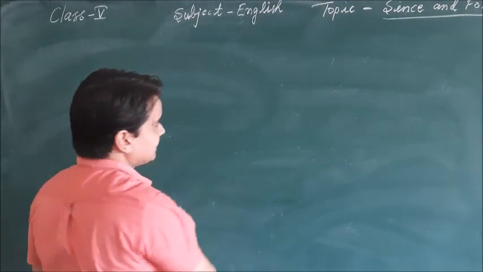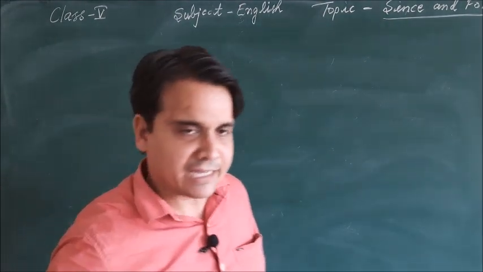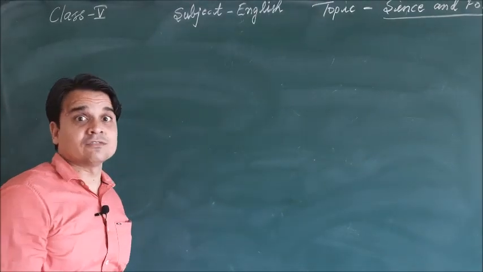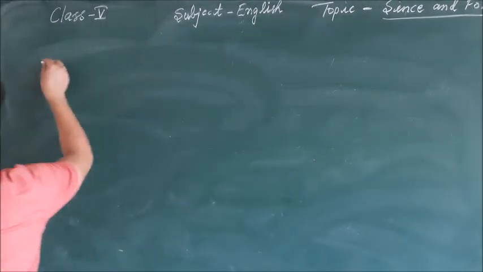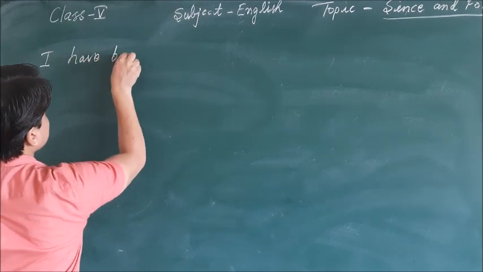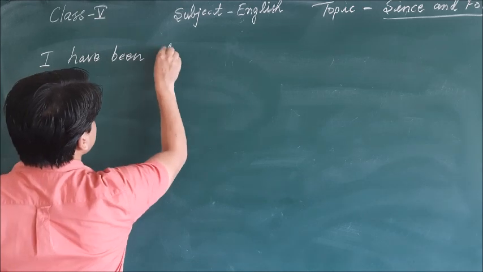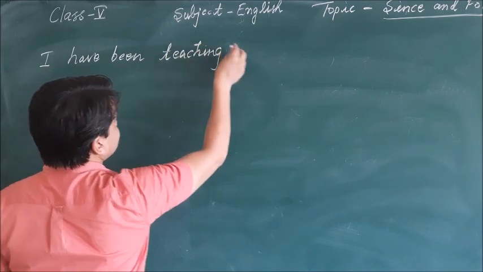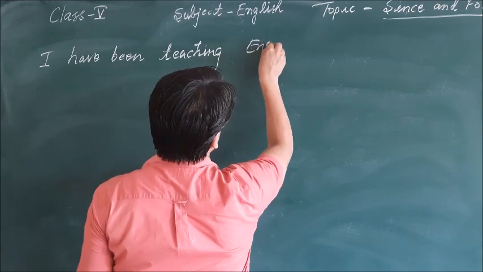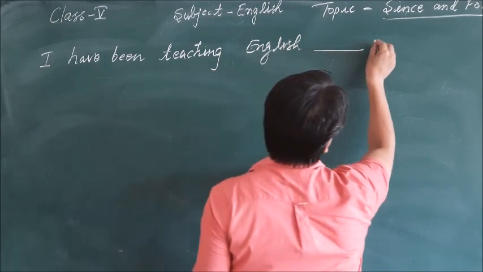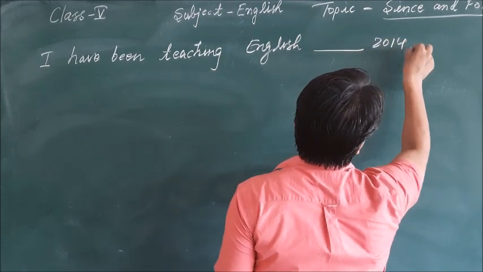Right now you can see I am a teacher and I have been teaching English since 2014. So when I am writing the sentence, I have been teaching English since 2014.